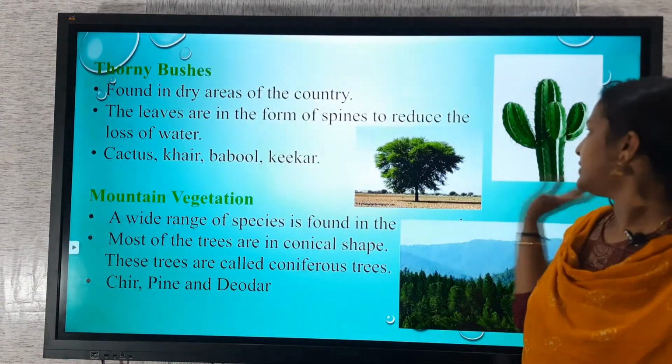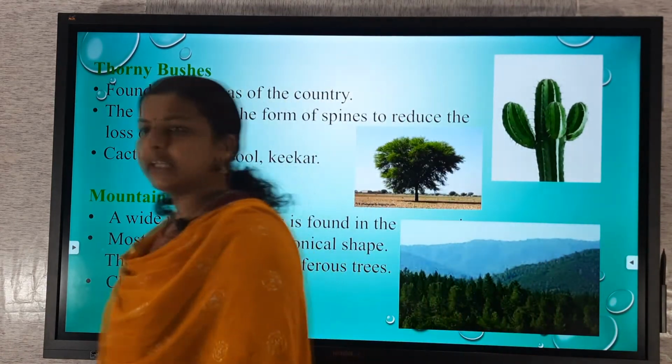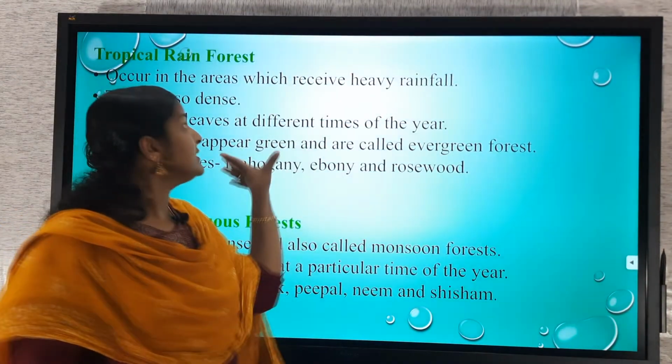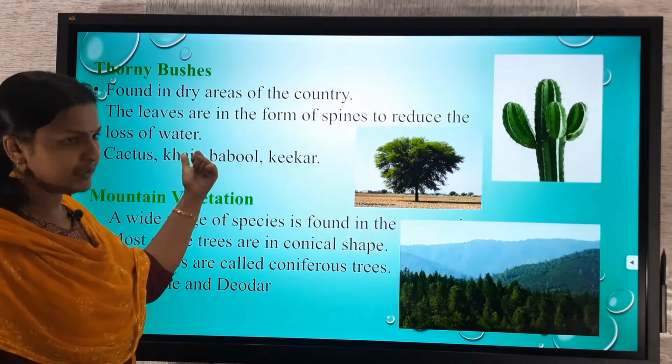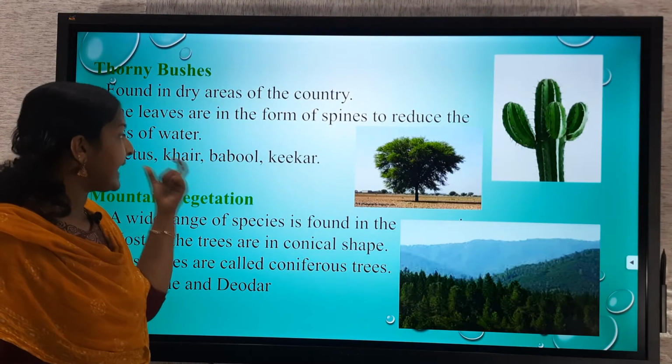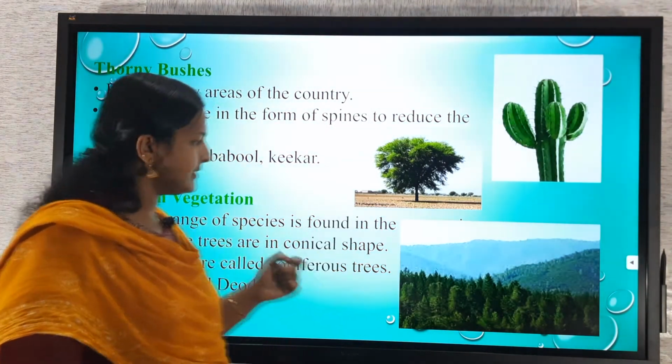Then thorny bushes, found in dry areas of the country. The leaves are in the form of spines to reduce the loss of water. Cactus, khejri, babul and kikar are examples of that.